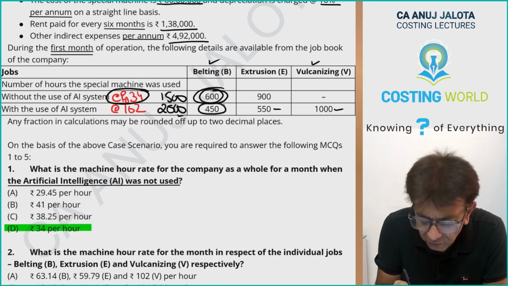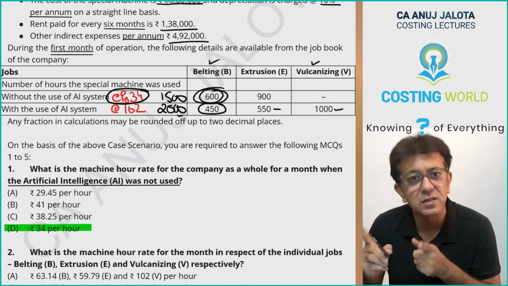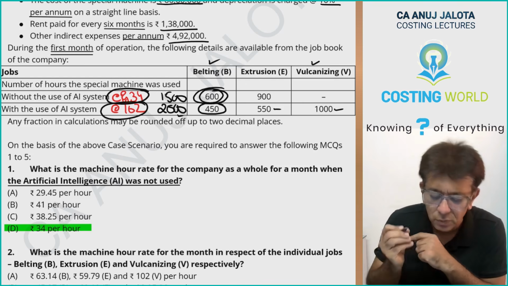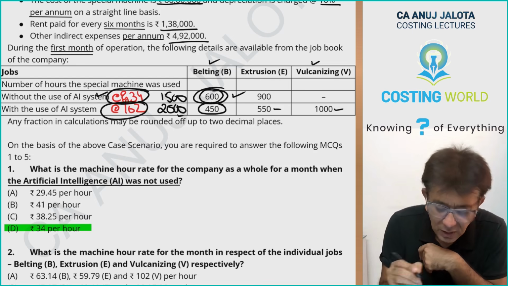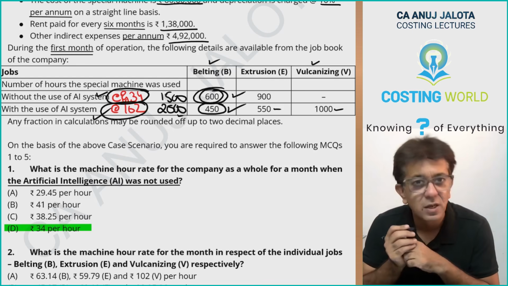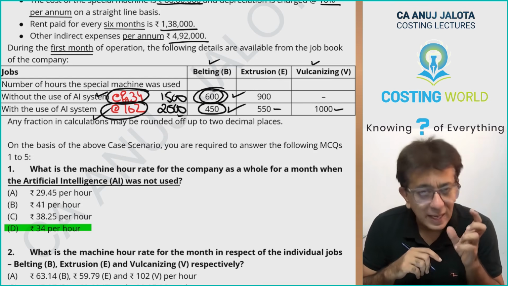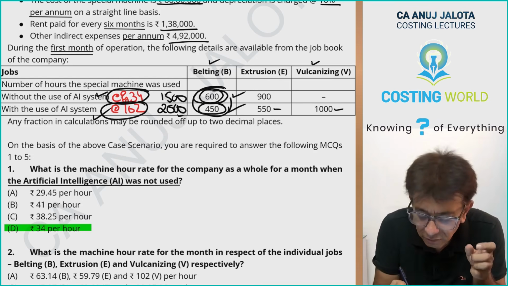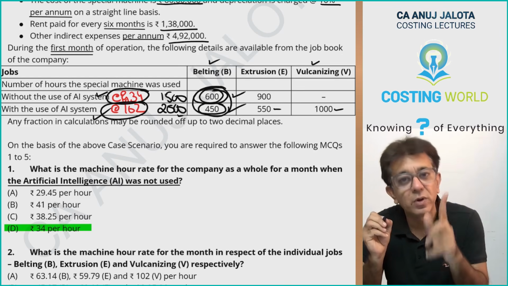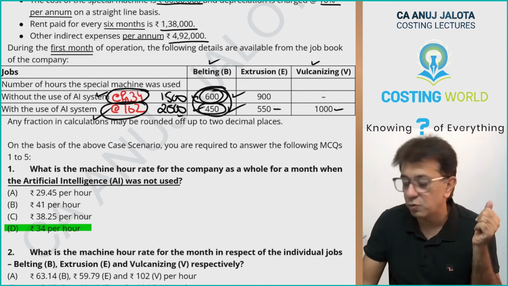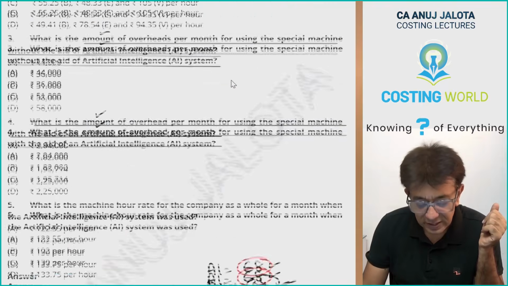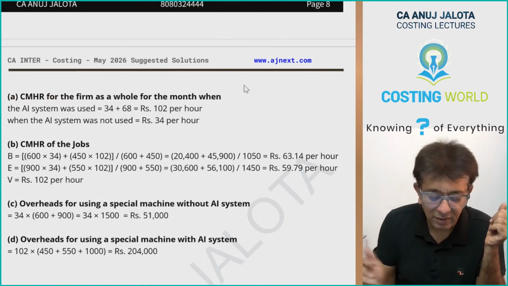And 450 hours machine was used with the AI system, that time you charge 102. So this into this plus this into this, these are the total overheads to be charged to the belting job. And that much overheads you are going to be charging for 1050 hours. How did 1050 come? 600 plus 450.